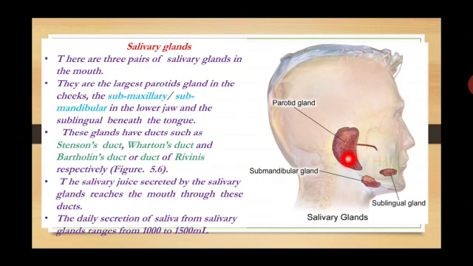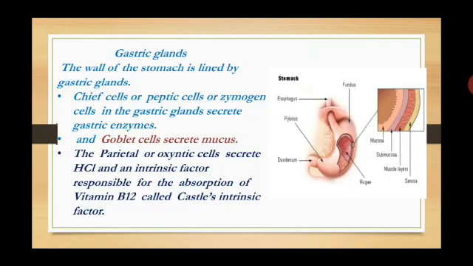Ducts என்னமா? So இந்த gland-ல இருந்து வரக்கூடிய அந்த pathway தான் ducts-ன்னு சொல்லுவோம். So that is the name, we have to remember the names: Stenson's duct, Wharton's duct, Bartholin's duct, or otherwise called Rivinus duct. The salivary juice secreted by the salivary glands reaches the mouth region through these ducts. Ducts na already உங்களுக்கு சொல்லிருக்கேன், pathway. Secreting substances drawn through this way. The daily secretion of saliva is actually 1000 to 1500 ml in human beings.